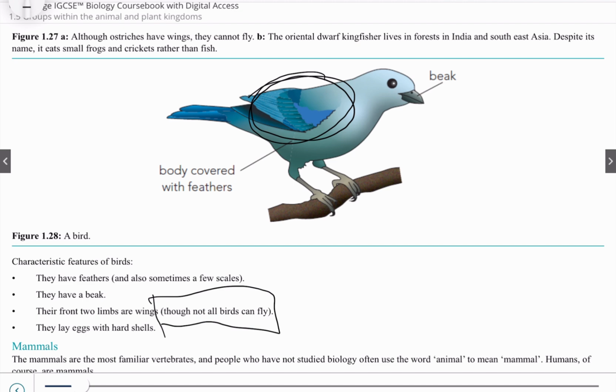And they lay eggs with a hard shell. We do eat eggs, so we know that they have a shell, and you have to knock it on the table or on the counter in order to break it. The opposite of reptiles, which have a soft shell.